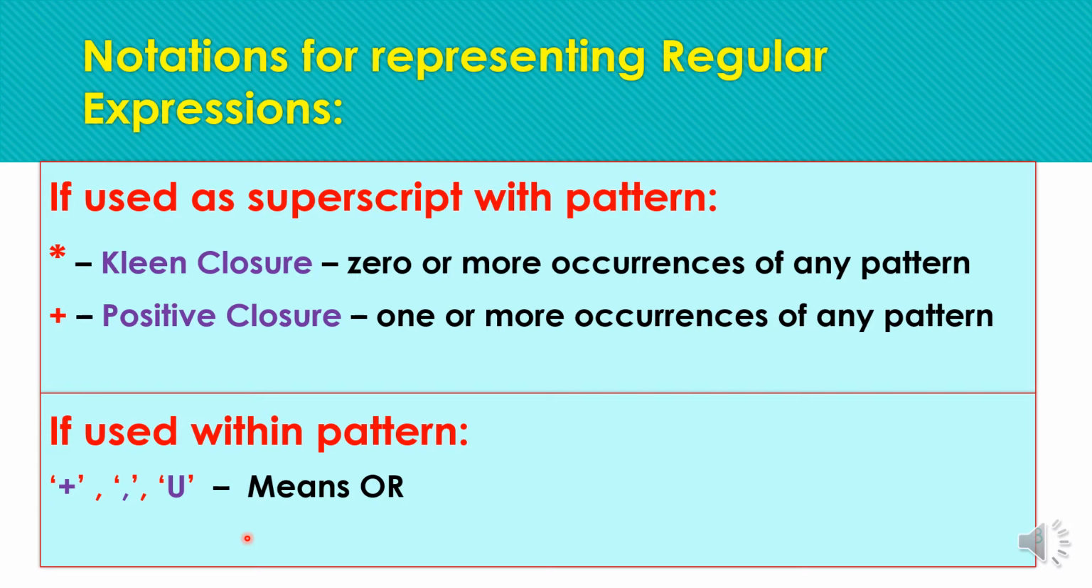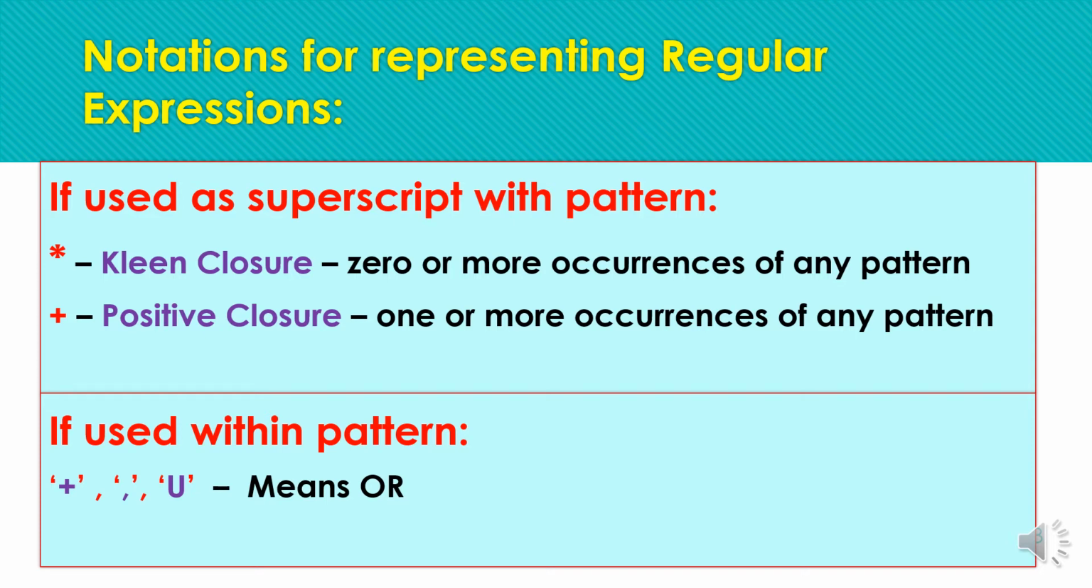All of these symbols, if they are part of a pattern, represent ORing. Here plus is not used as a superscript, but instead plus is part of the pattern, suppose A plus B, not the superscript plus. If plus is used as a superscript symbol, then the plus indicates positive closure and requires one or more occurrences of the pattern. But if the plus is used as part of the pattern, then it represents OR.